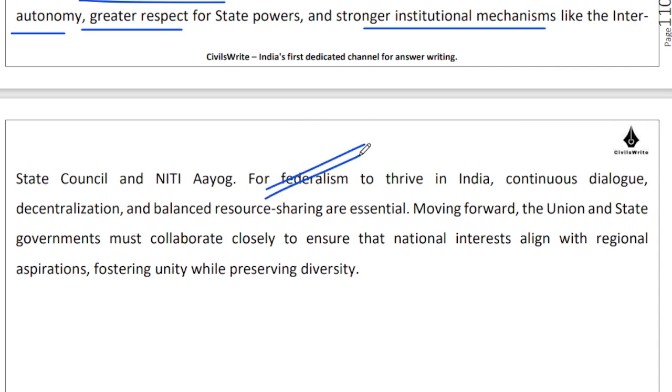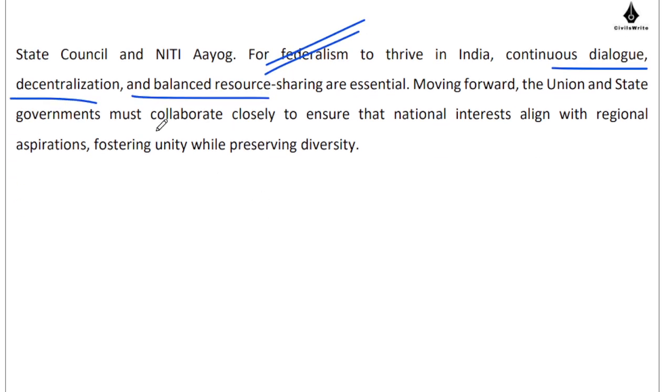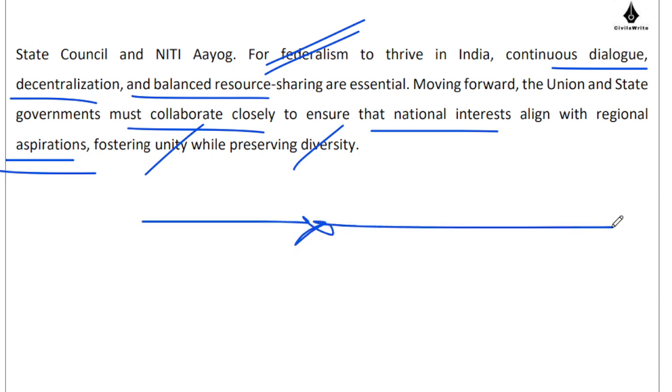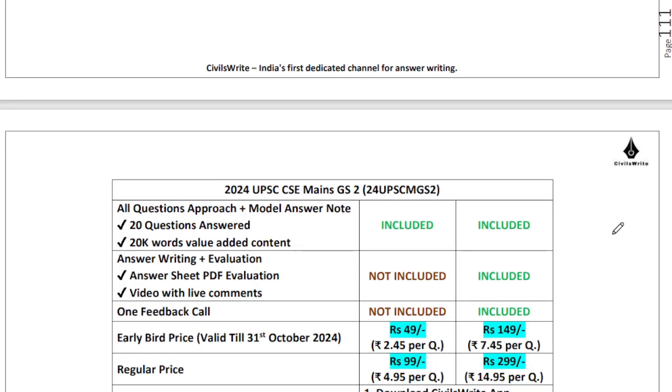Federalism is important to India for the kind of challenges that we as a country face. Subcontinental size, largest population in the world, with the coming challenges of climate change and increasing aspirations of our population, there is a requirement for dialogue, for decentralization, for balanced resource sharing. Going ahead, we must collaborate closely so that national interests can be achieved even while we try to satisfy regional aspirations, all the while fostering unity and preserving our diversity. So this is the kind of conclusion, this is the broad direction in which you are supposed to go with your answers.